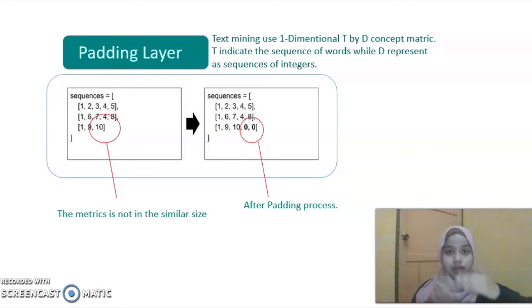After we use an embedding layer, we go to the padding layer. Padding layer means that we notice the text is not in the same matrix size. This is because the texts have short and long lengths in a data frame. So we insert zero values as padding to have the same size.